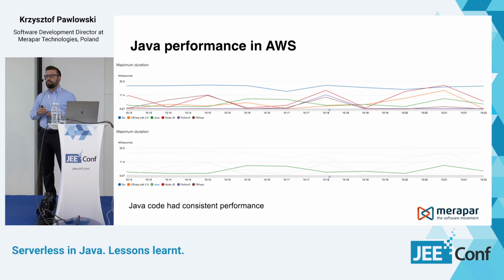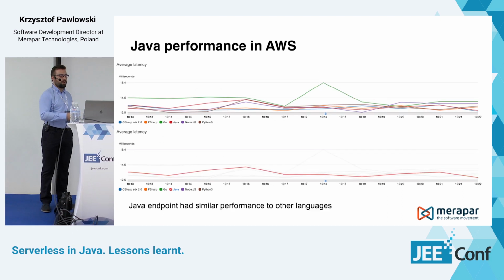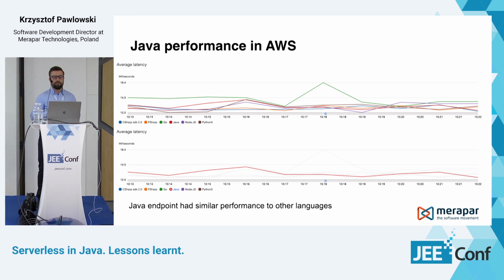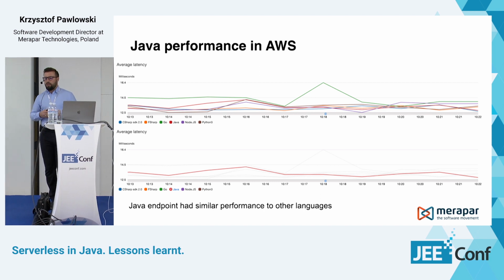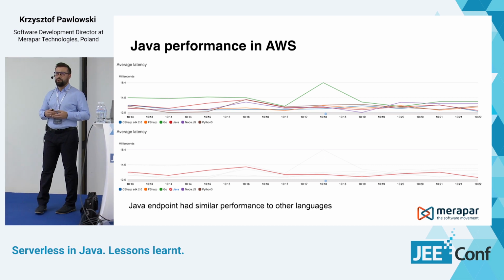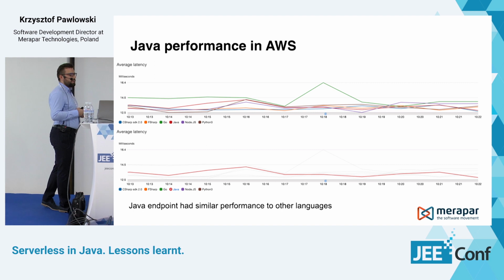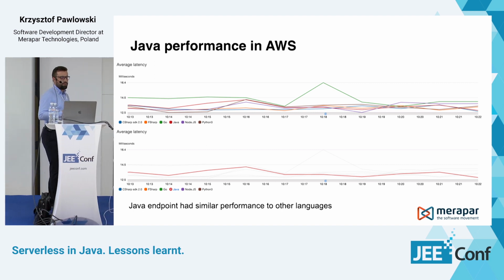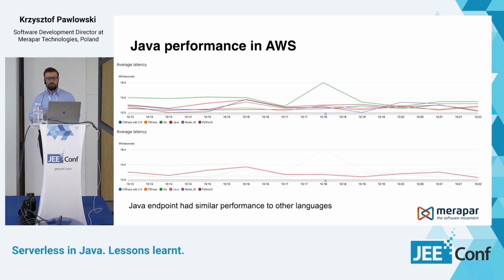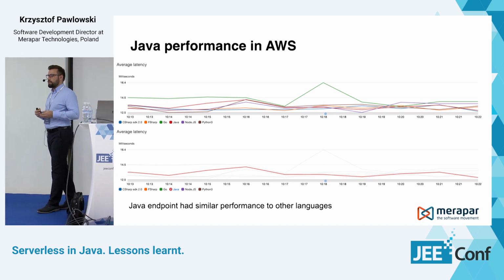This was based only on the execution of the AWS Lambda code, but let's have a look at how it behaved when we looked at the execution time of the endpoint implemented in those languages. When we look at the duration of executions of the endpoints written in those languages, we can see that the average time for the endpoint written in Java was very similar to other languages. We cannot spot the difference here.